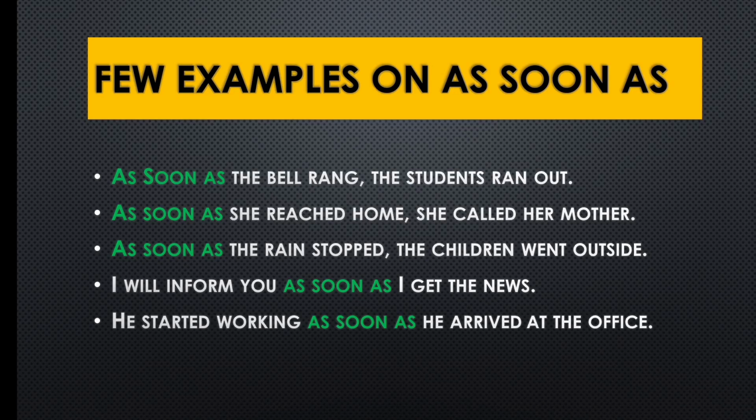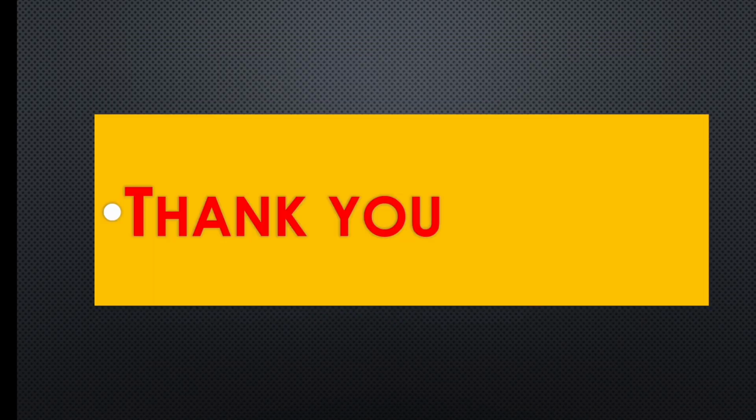The structure I already said: as soon as plus subject plus verb, comma, main clause. Okay. But when as soon as comes in the middle, first comes the main clause, and after that as soon as plus subject plus verb combination. So this is how today I have covered 3 important conjunctions, that is nevertheless, nonetheless, and as soon as. We have to use these in our day-to-day conversations, and also these videos that I am making are really important for all the upcoming competitive examinations. So in English grammar, this topic is quite important.